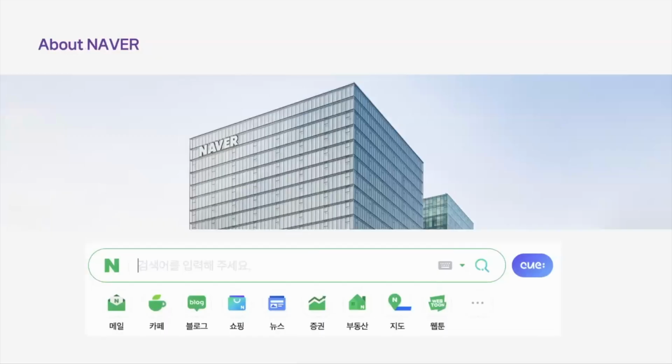NAVER Corporation, where we work, is a global ICT company, providing South Korea's #1 search portal NAVER. Its subsidiaries and affiliates provide services, including digital comics platform NAVER Webtoon, group social media platform NAVER Band, Snow Camera app, and metaverse platform Zepeto.